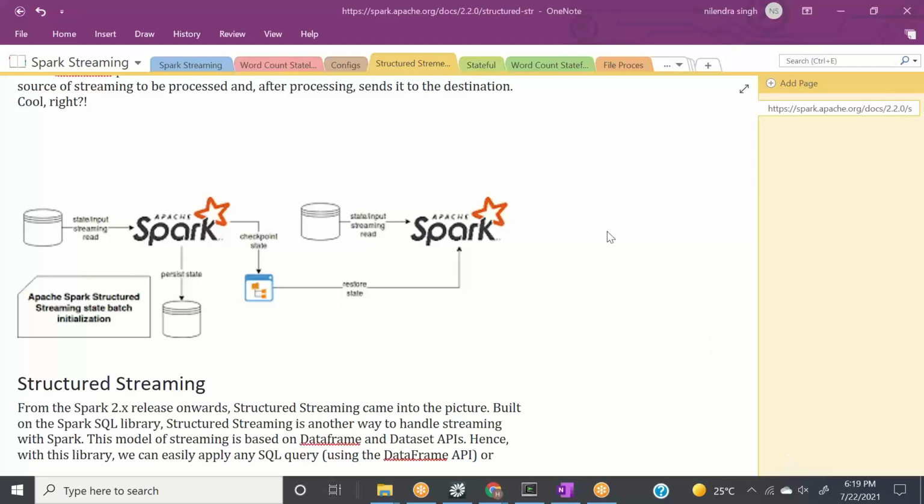Hey everyone. So till now we have talked about Spark streaming, right? And when we talk about Spark streaming, we talk about DStreams. And when we talk about DStreams, we talk about RDDs. And when we talk about RDDs, we talk about low-level operations.